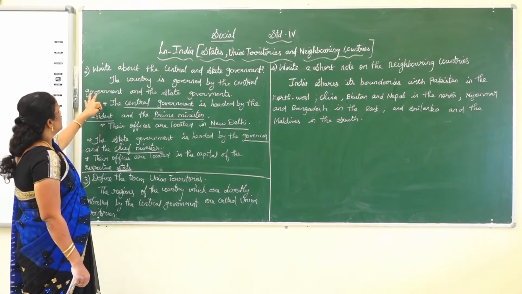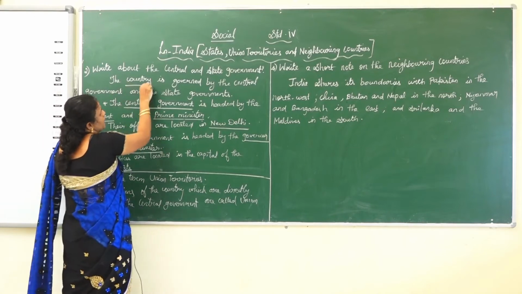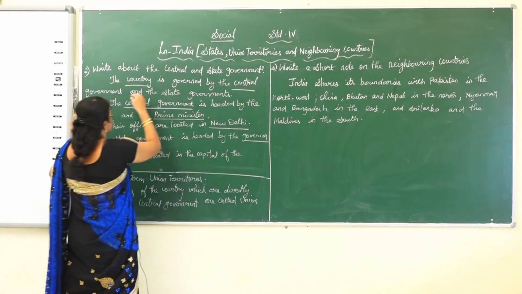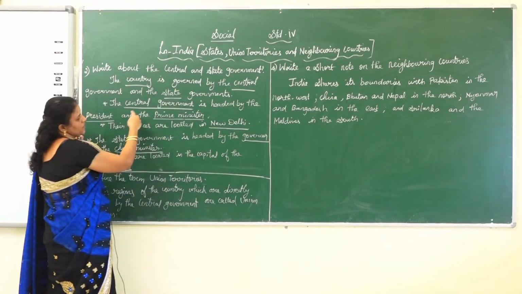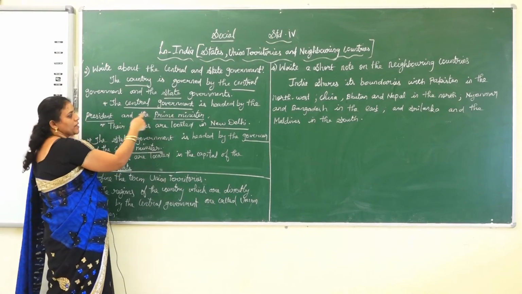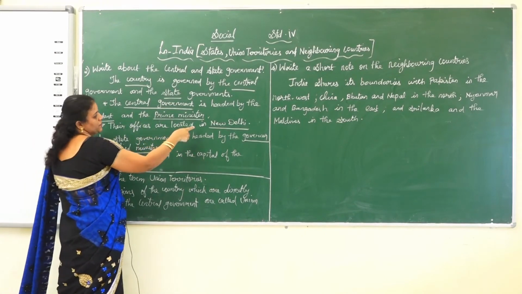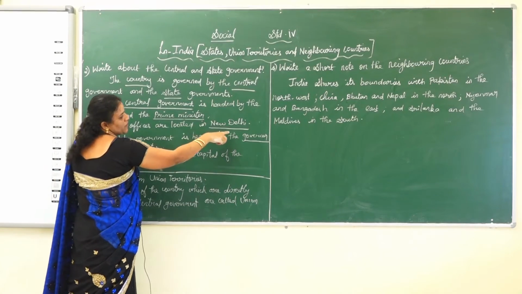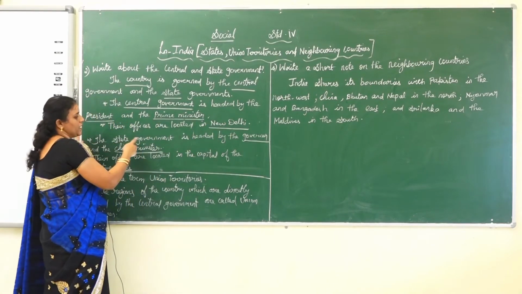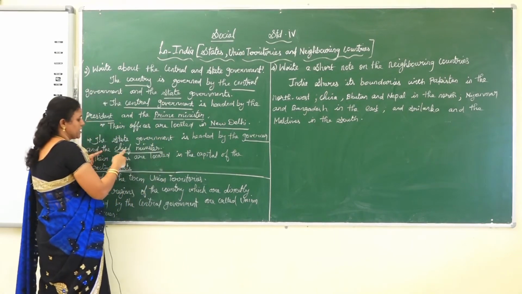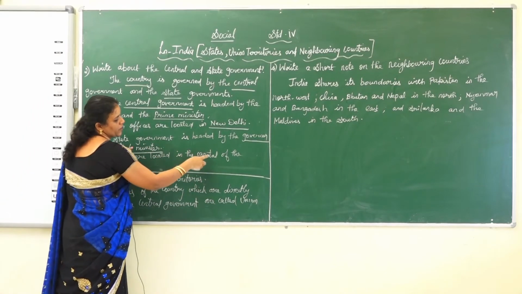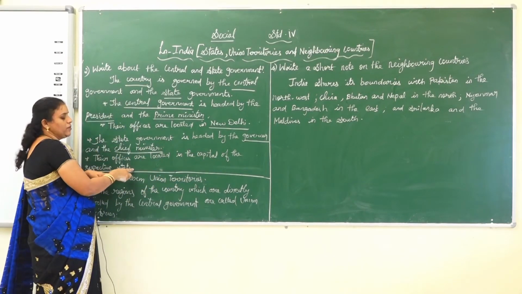Once again I repeat, the whole country is governed by the central government and the state government. The central government is headed by the president and prime minister. Its offices are in New Delhi. The state government is headed by the governor and the chief minister. Their offices are located in the capital of their respective state.